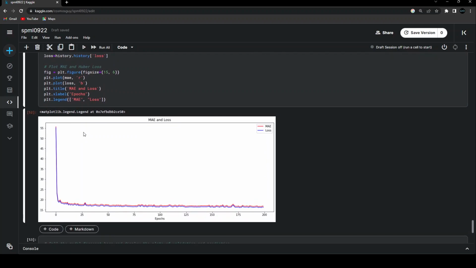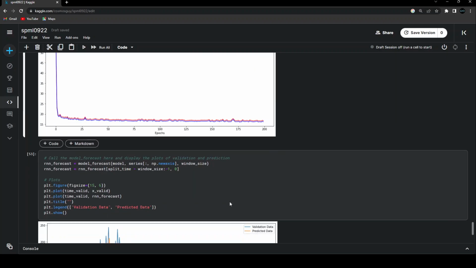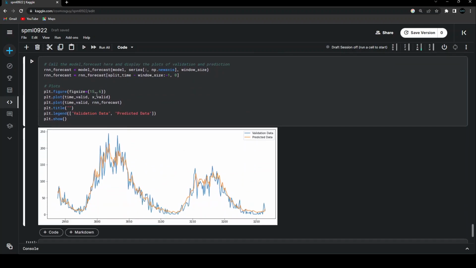So this is the metric and the loss that is going to change. The loss is also decreasing, the mean absolute error is also decreasing at the same time. So it's a pretty good thing. That's what we wanted. And now in this next coding cell, we are simply calling this model_forecast function.